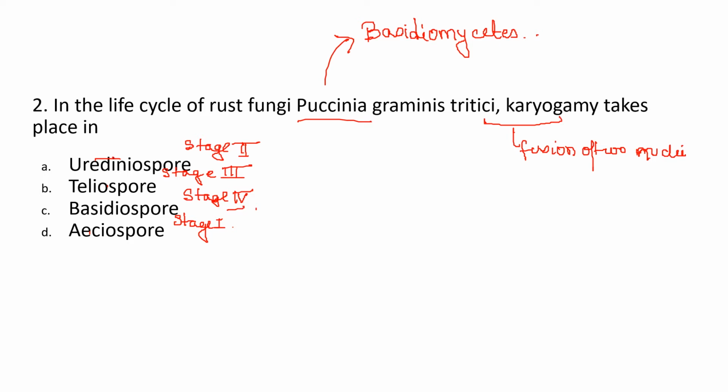But then when the season comes for maturation, they form the teliospores, which are called the perfect stage of uredospores, and then black spores are formed, which will have the karyogamy, where the fusion will take place. Then they will go to the next host, that is barberry, to form the basidiospore, where meiosis will take place. So the stage where karyogamy takes place will be the teliospores.